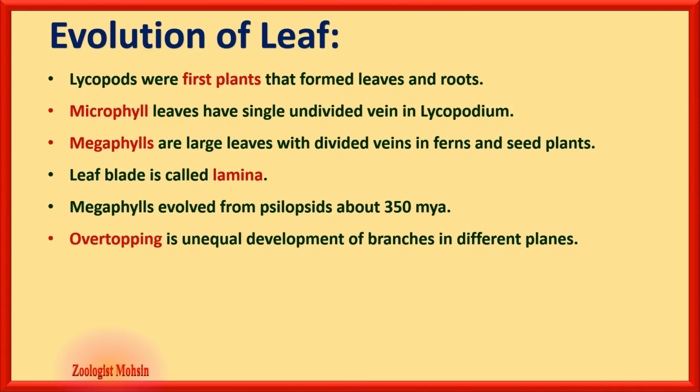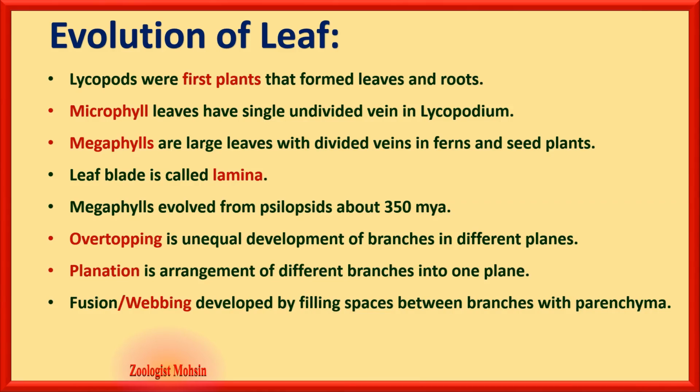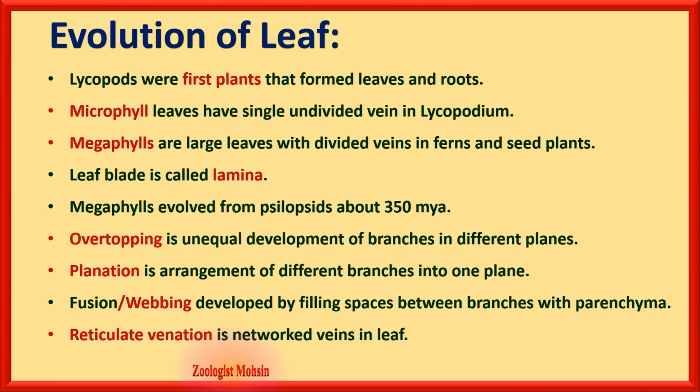Overtopping is unequal development of branches in different planes, so that one branch is long and the other is short. Planation is arrangement of different branches into one plane. Fusion or webbing developed by filling spaces between branches with parenchyma. That parenchyma name is important. Reticulate venation is basically networked veins in the leaf.